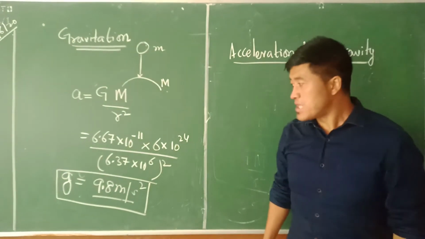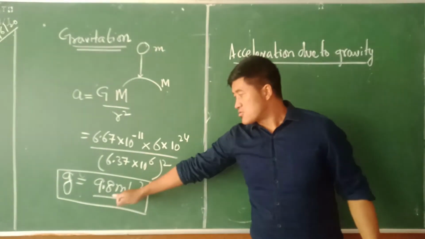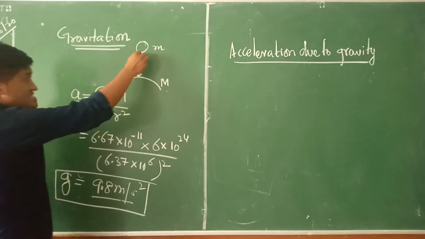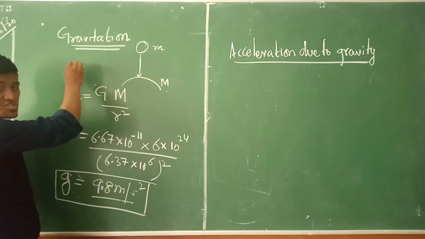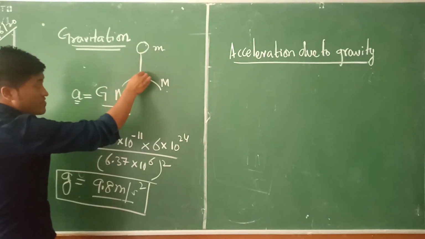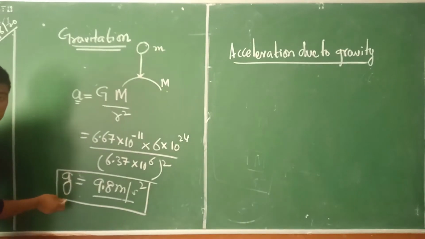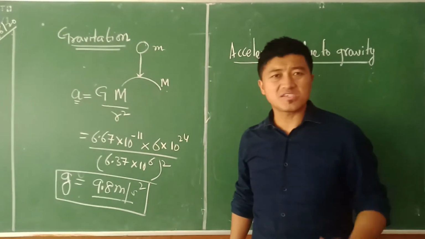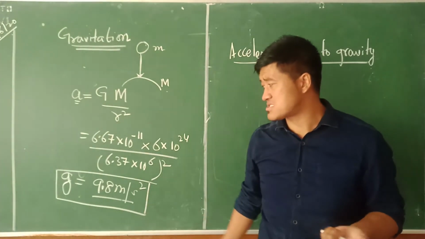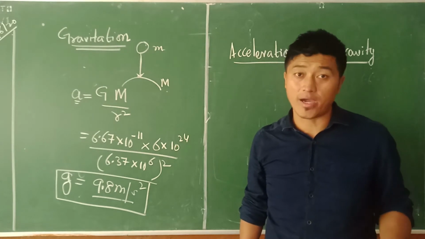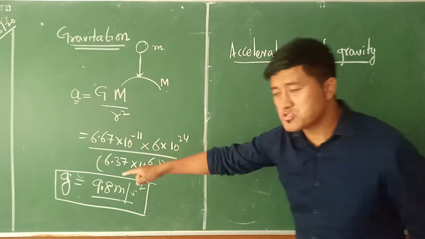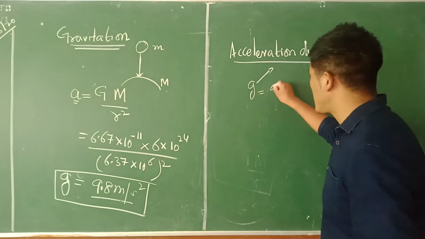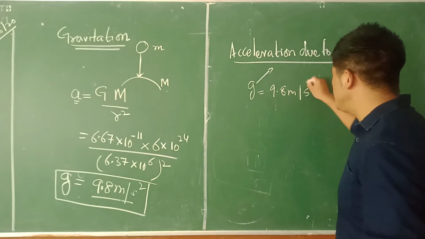Okay, fine. So now I got the value g is equal to 9.8 meter per second square. Previously I used to take a, but in this case, this object is not moving in a straight line, but instead it is moving down under the action of gravity, which is why I'm writing this as g. Now, why are we learning this value of g is equal to 9.8 meter per second square? This g is also referred to as acceleration due to gravity here. Okay.